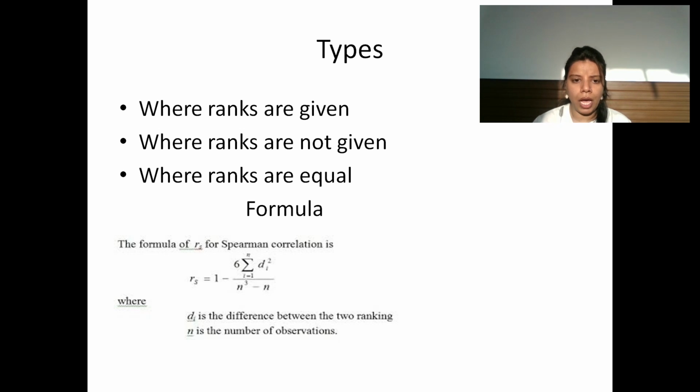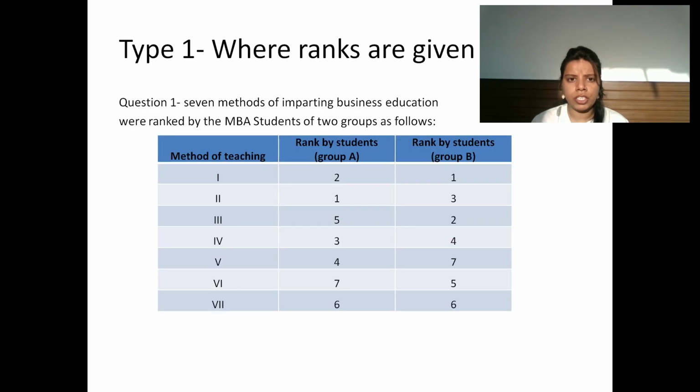And this is the formula of Spearman's correlation, where we need to find D and N. N is the number of observations and D is the difference between the ranks of the two variables or the two series, right? So this is the question where ranks are given. This is type 1. Now look at this question. We have seven types of methods of teaching, and this teaching is ranked by the students of group A and group B. Let's see how to solve it.